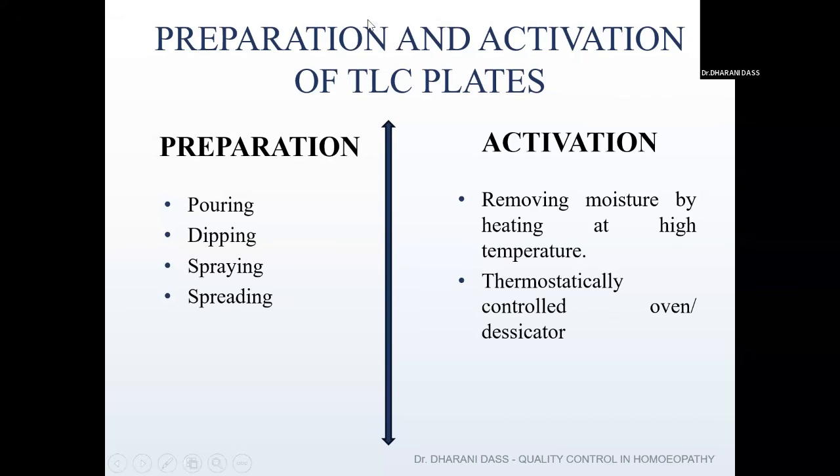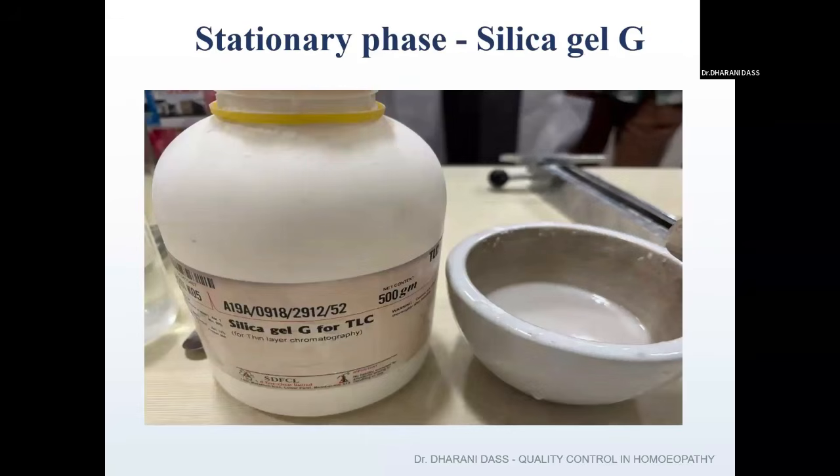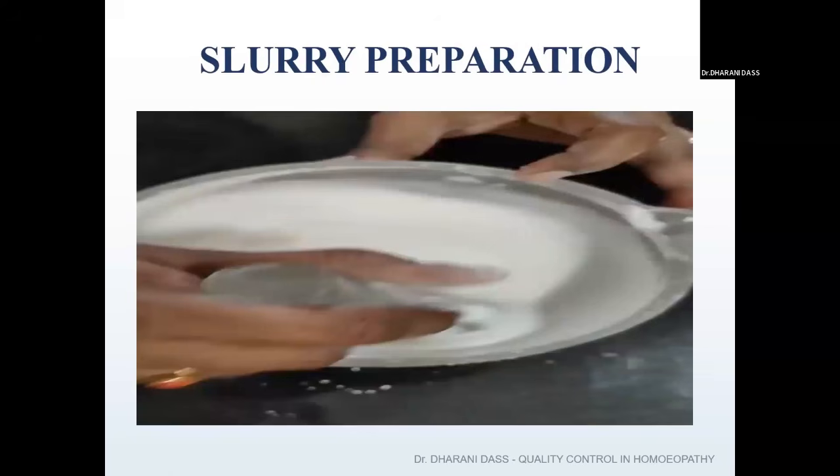Once the preparation is done, we have to do the activation of the TLC plates. As I said in the previous slide, there are various stationary phases, and the most commonly used adsorbent is silica gel. I'm using the variety silica gel G. For silica gel G, the adsorbent and water ratio is 1:2. So if I take 10 grams of silica gel powder, I mix it with double the quantity of water, so 20 grams of water is added. After adding, this is the slurry preparation.